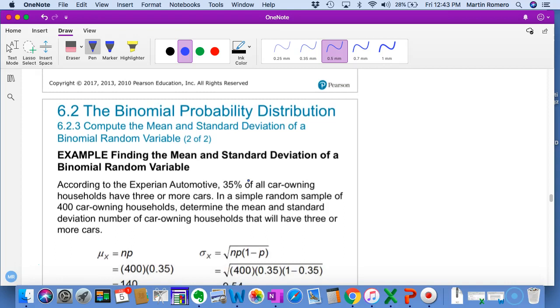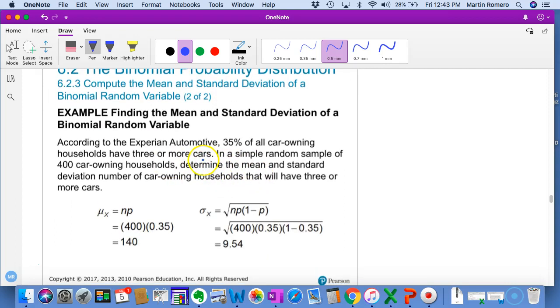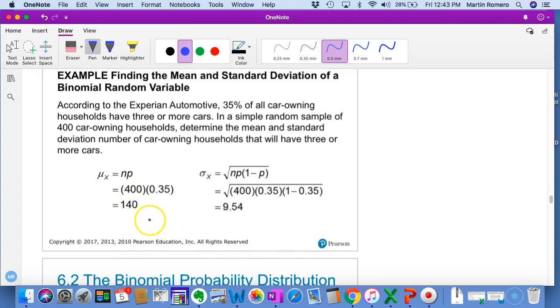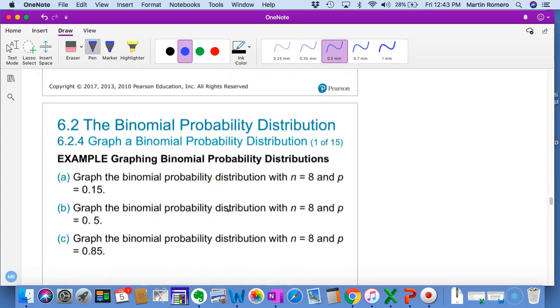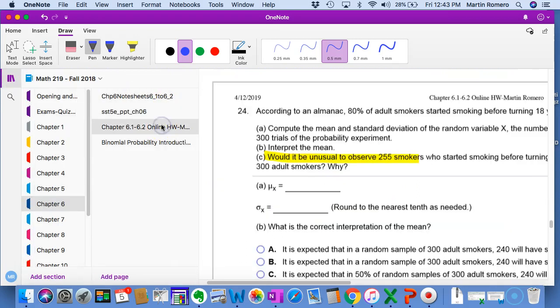Once you have those two numbers, you can go ahead and answer some questions, just like the example I'm showing you right here, where 35% of all car owners have 3 or more cars. If you sample 400 households, what's the mean number of households that would have 3 or more cars? You just multiply that. You can see the calculations, means and standard deviations there. We can then use that to answer if something's unusual.